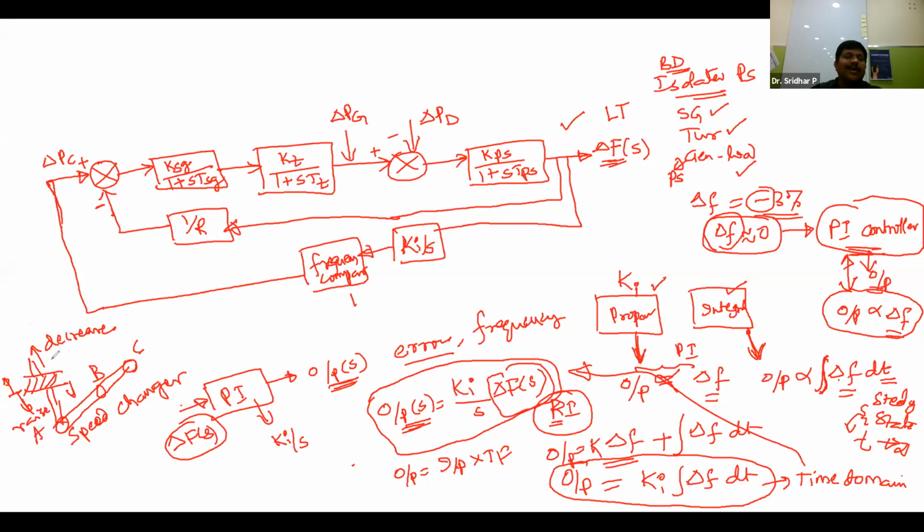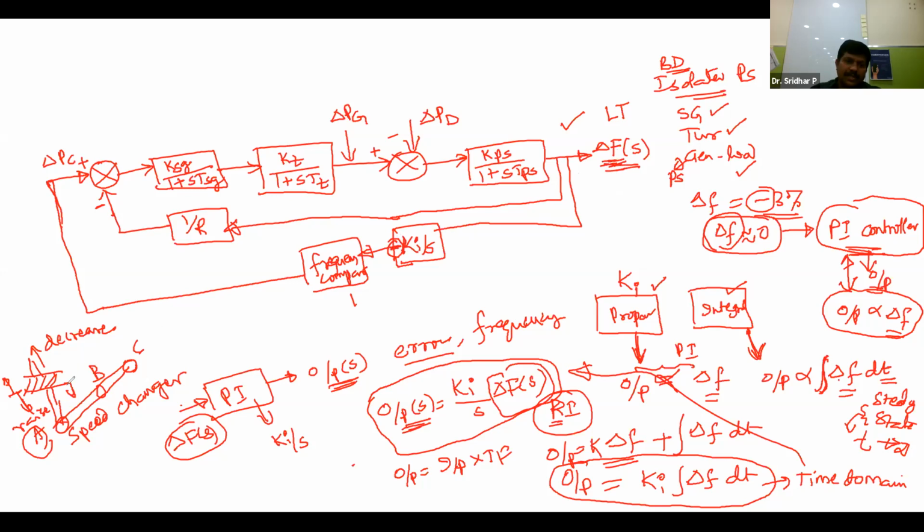Now see, decreasing means upwards, increasing means downwards, which means the change in the frequency acts in the opposite direction to the delta PC settings. So that's why generally people keep a minus sign in the PI controller. What does this minus sign mean? If you want to raise the frequency, you have to decrease the delta F value. If you want to decrease the frequency, the sequence of operations is just opposite. So in order to keep that information in this block diagram, generally people keep a minus sign here.